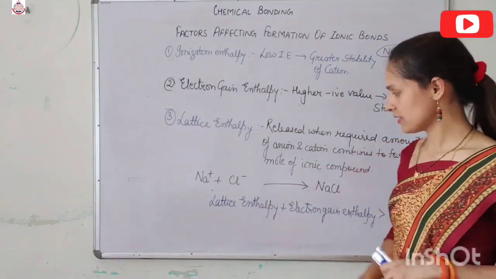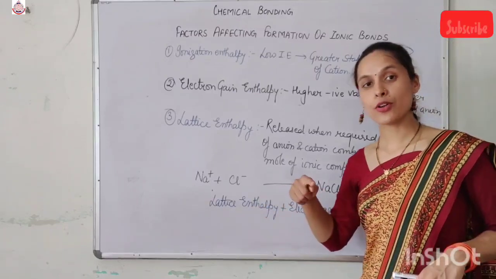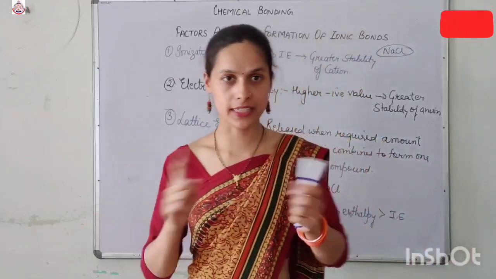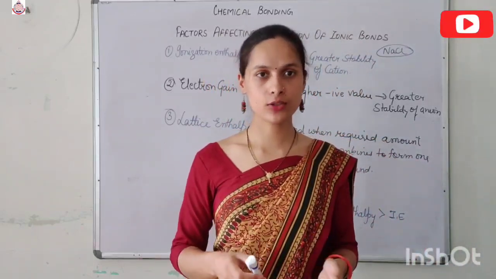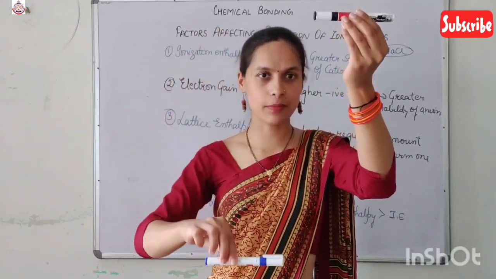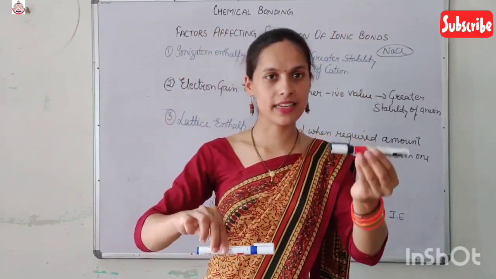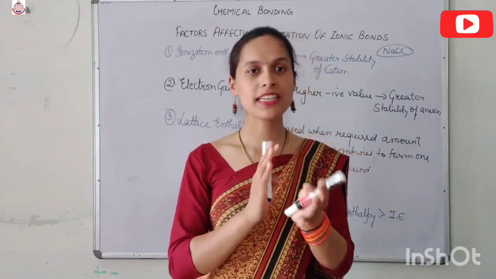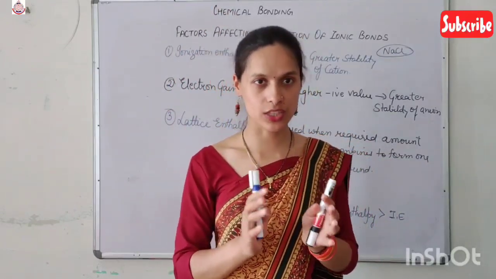Now why am I writing this? Lattice enthalpy is the amount of energy released. Now energy and stability, these two are inversely related to each other. If an atom has higher energy, then it has less stability. If an atom has lesser energy, it has higher stability. So energy and stability are inversely related to each other.